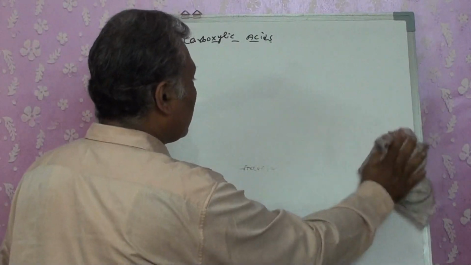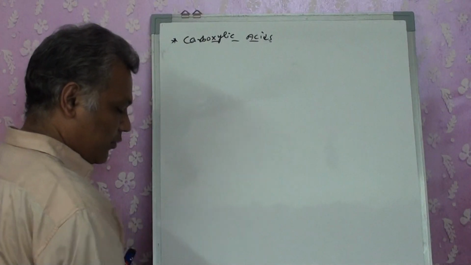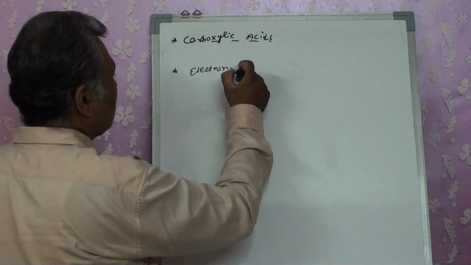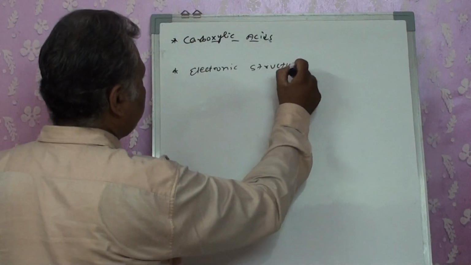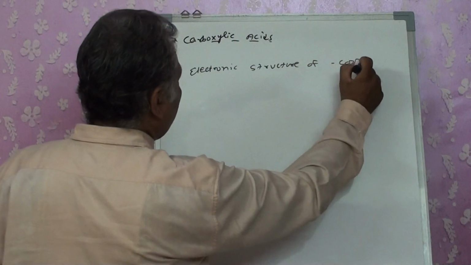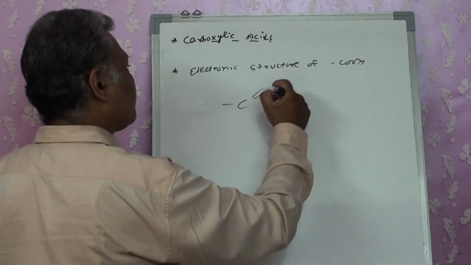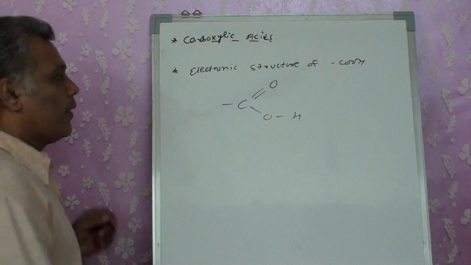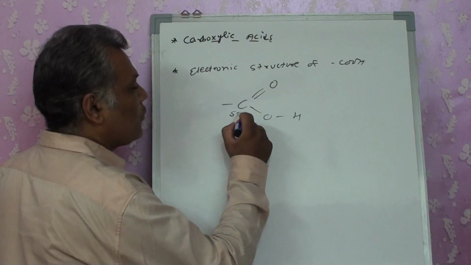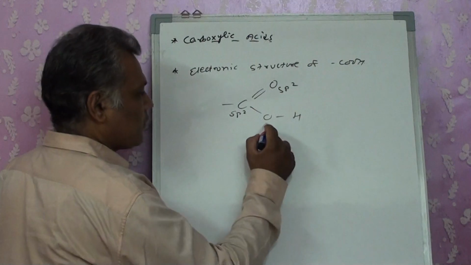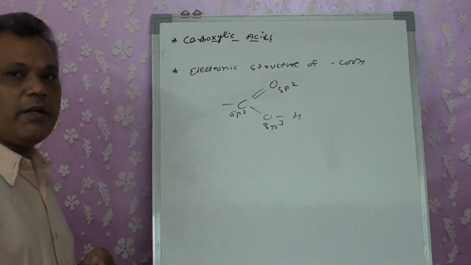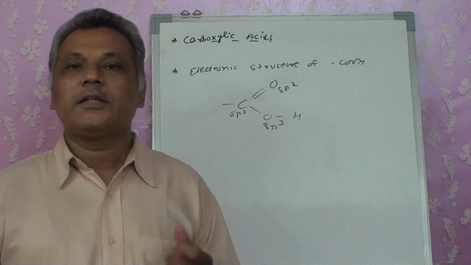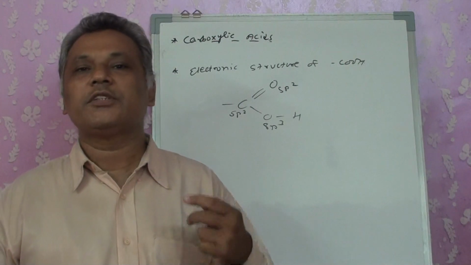The next one is the electronic structure of carboxylic acid. When we talk about the electronic structure, we have the COOH group. Because of the double bond, this carbon and oxygen are sp2 hybridized, while the other oxygen remains sp3. So the first thing to remember is that though there are two oxygens, they are not identical.